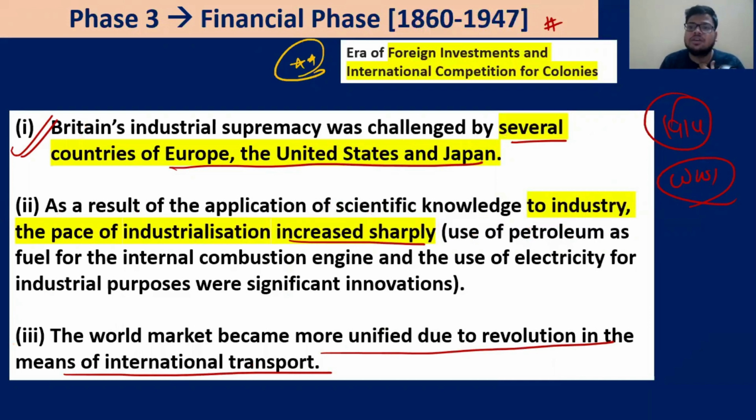That is, now so many countries are there. Not only Britain is industrialized, but other countries have also become industrialized. Japan, Europe, the United States. They are also looking for raw material, and they are also looking for markets. So they need to strengthen their hold on Indian society. Now also they have witnessed the 1857 revolt. So they need to bring some changes into India.